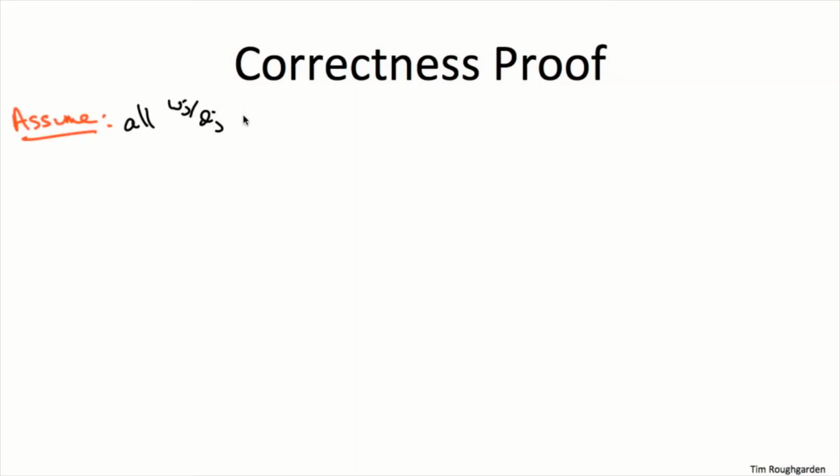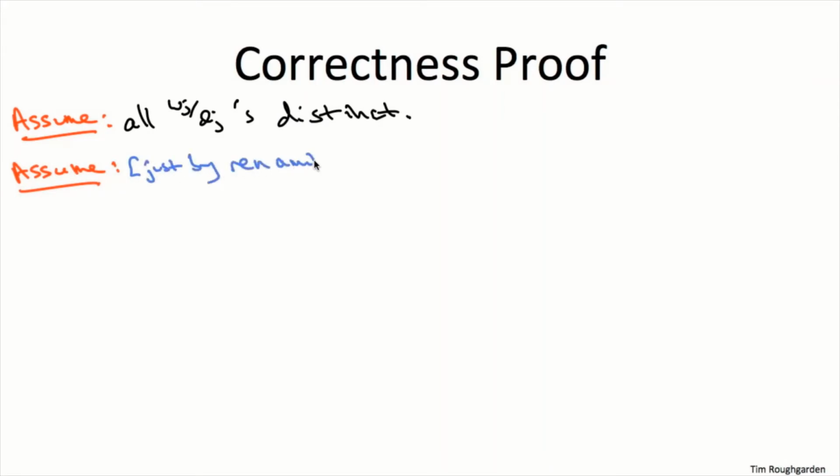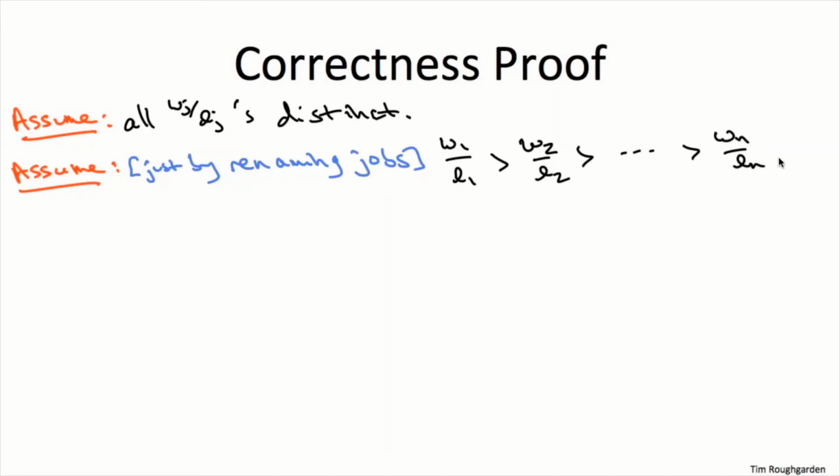So as I said, in this video and the next, we're going to be assuming that all of the ratios are distinct. In general, of course, that need not be true, and I'll give you a separate argument to handle the case of ties. I'm going to make a second assumption, but unlike the first assumption, the second assumption has no content. It's just an assumption about notation. I'm going to assume by renaming jobs that job number 1 is the one with the highest ratio, job number 2 is the one with the second highest ratio, and so on, job n being the one with the smallest ratio.